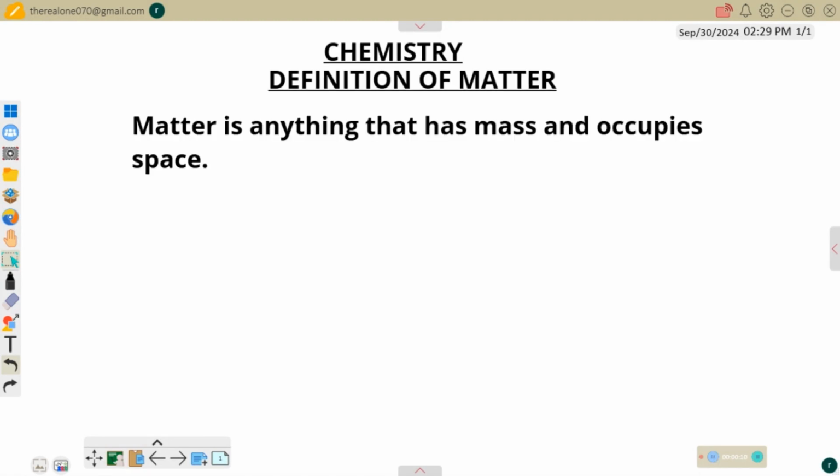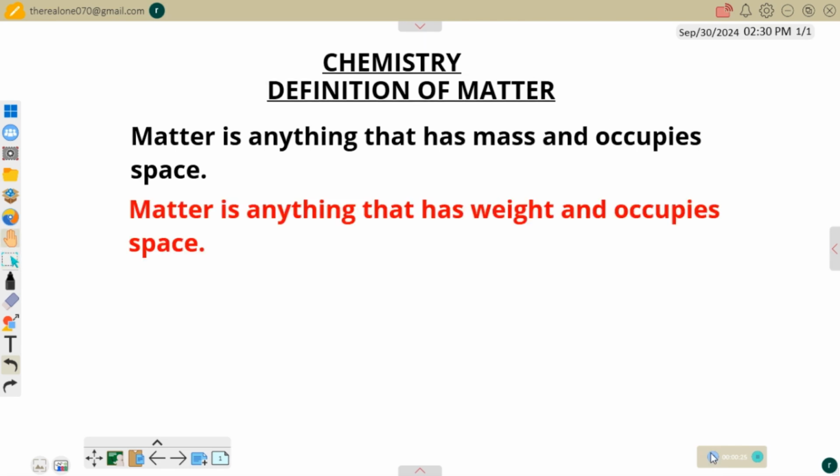All right, let us consider the definition of matter. Matter is anything that has mass and occupies space. So this is the most common definition of matter. We always say that matter is anything that has mass and occupies space, though at times we say that matter is anything that has weight and occupies space. Now, these two definitions are good, but the first one is more accurate.